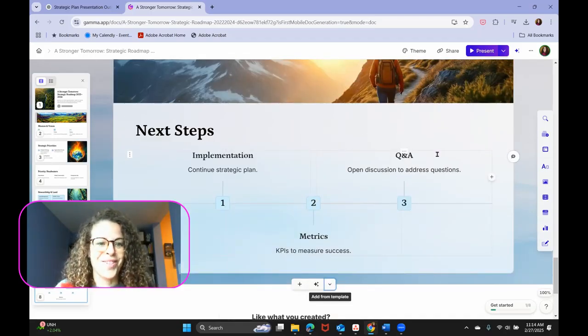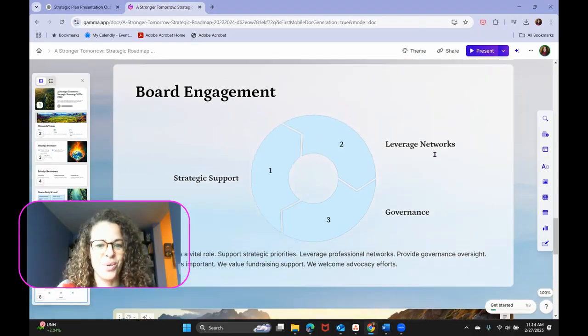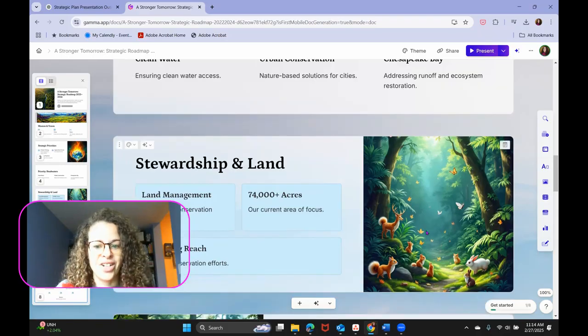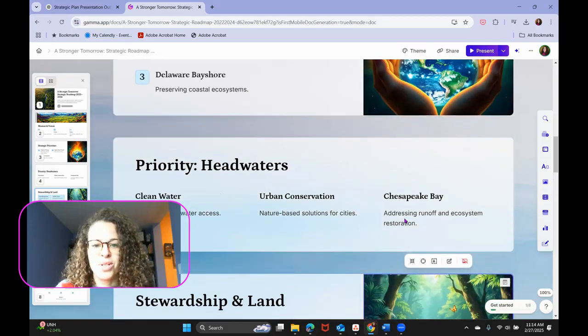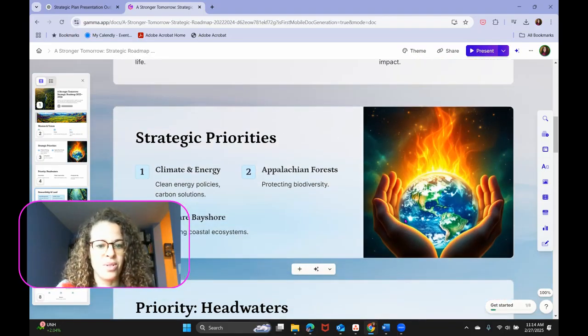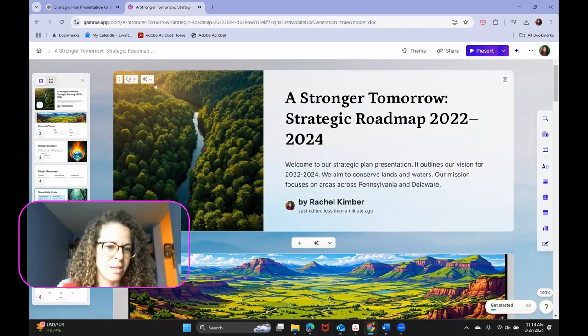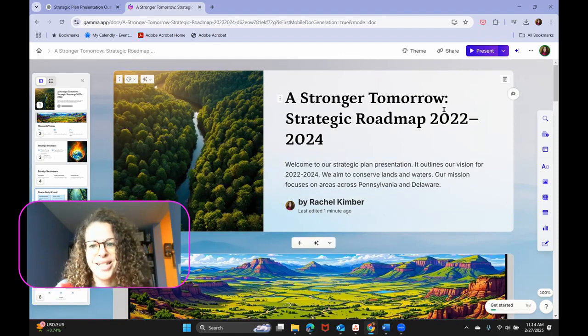Really easy to use, really fantastic presentation building tool with different layouts, different visuals, again, Nature Conservancy. I also have the option to edit these images, remove backgrounds. So like many other platforms that we use, there's a lot of ability to customize and make it what you want it to be, but it's taken the heavy lift out of putting together the slide presentation.